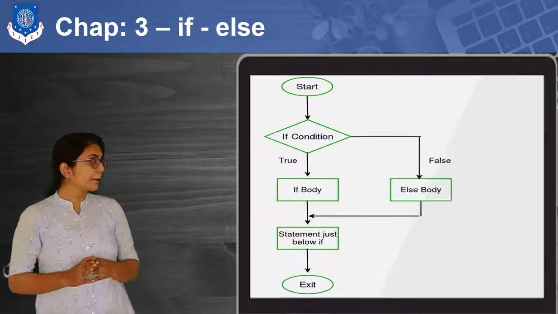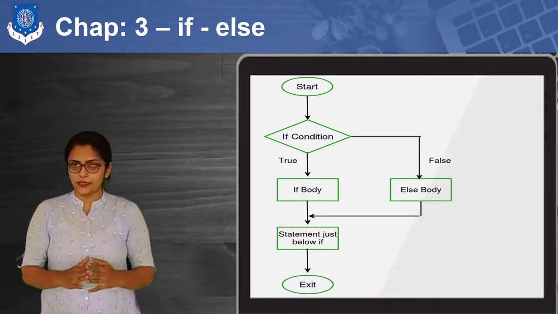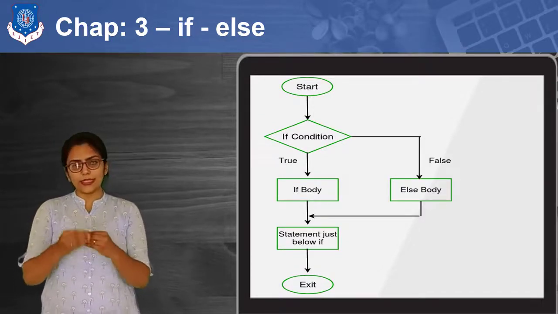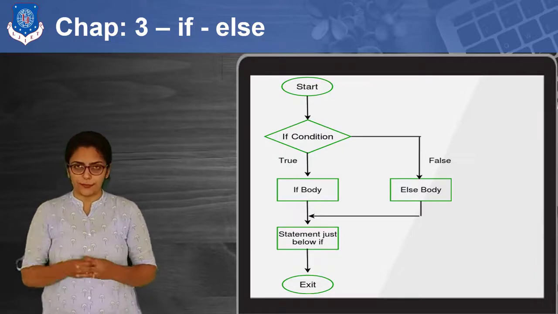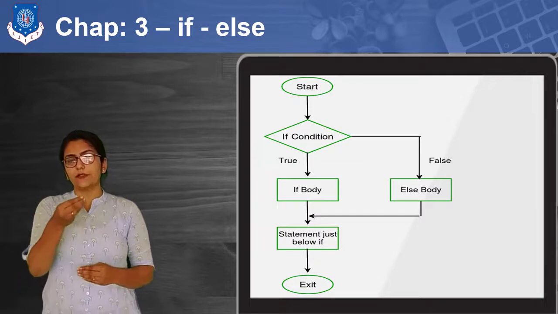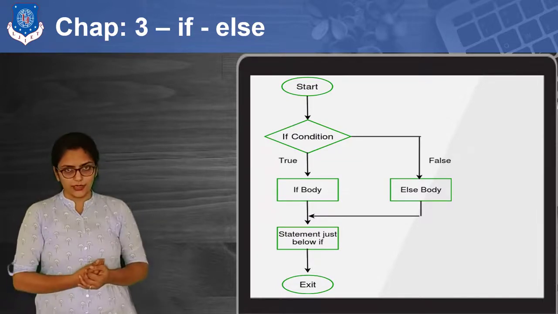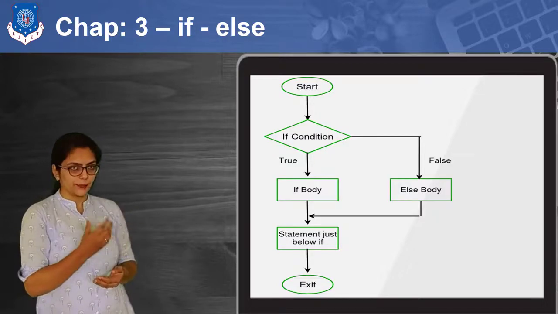Now what about if else? In if else there is only a modification; you can say that it is an extended version of simple if. In if else, I am also considering the statements if the condition is false. As you can see in the diagram over here, there is a little modification from simple if.